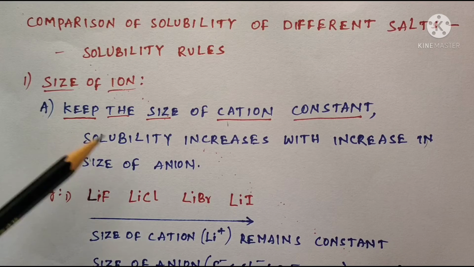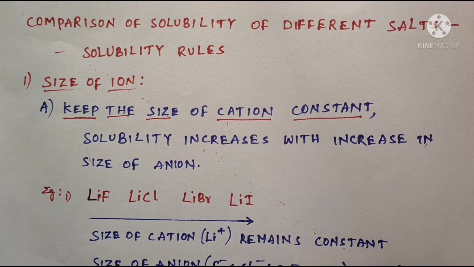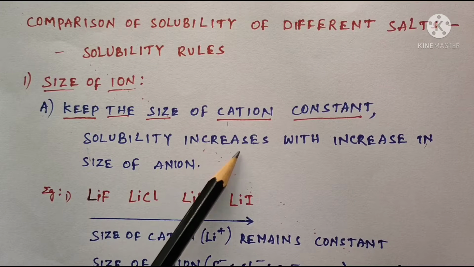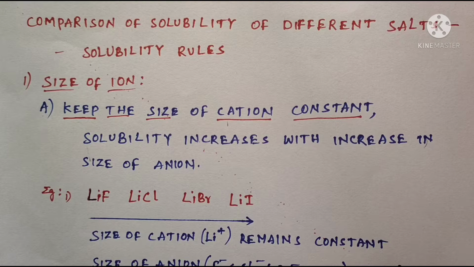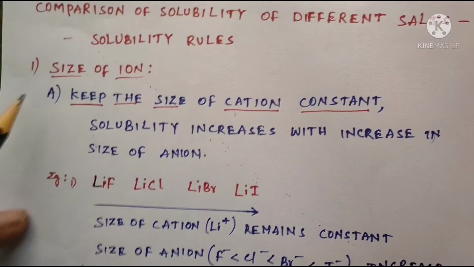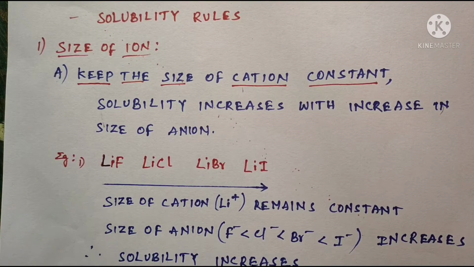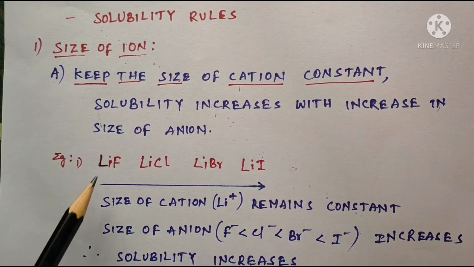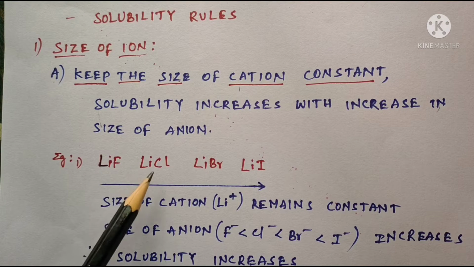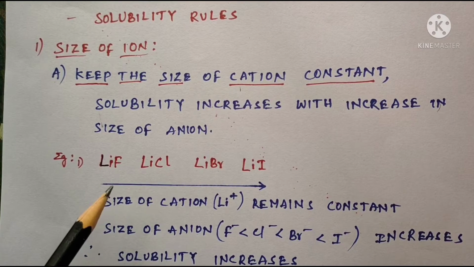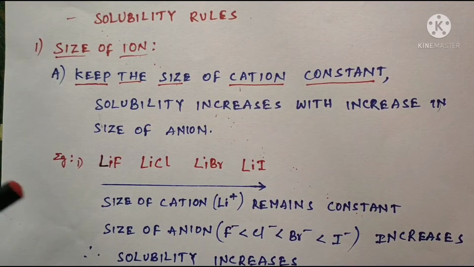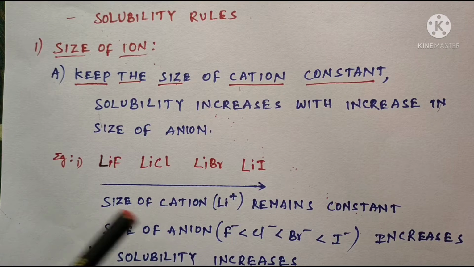By keeping the size of cation constant, solubility increases with increase in size of anion. For example, lithium halides: lithium fluoride, lithium chloride, lithium bromide, lithium iodide. Here, size of cation remains constant. So, lithium is common in all these salts.